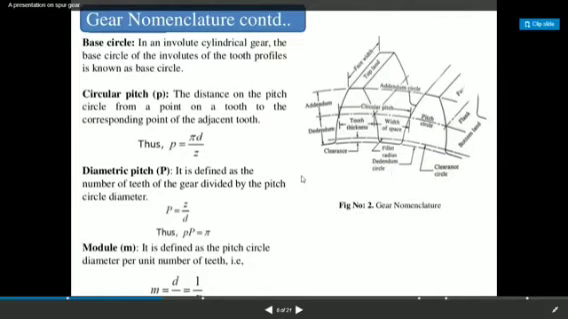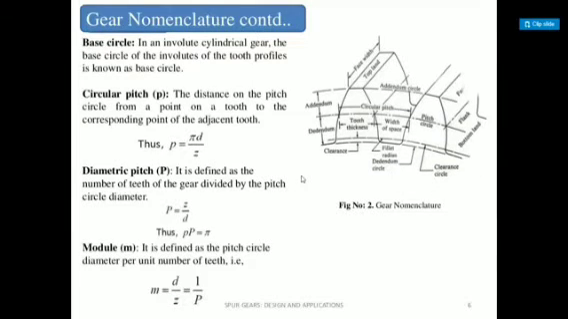The base circle, right? In an involute cylindrical gear, the base circle of the involute of the tooth profile is known as the base circle. It means the minimum radius of the gear, the generator circle, is called the base circle. The clearance circle is also known as the base circle.